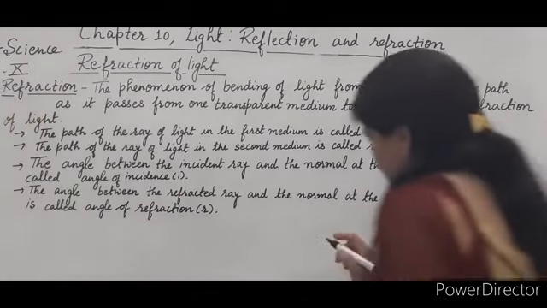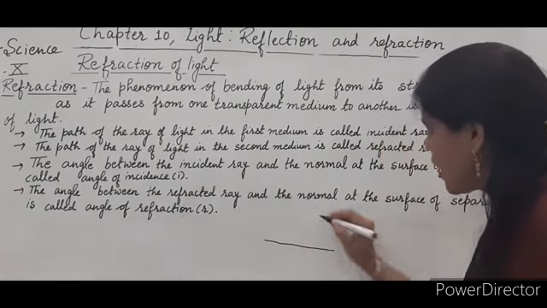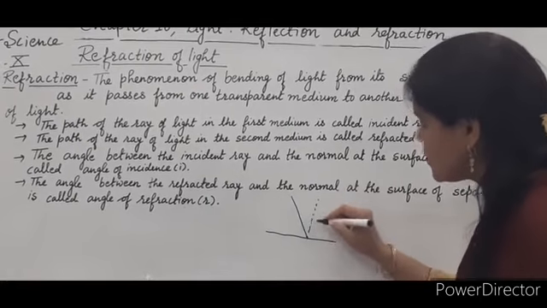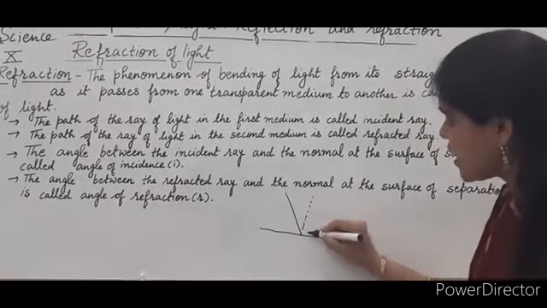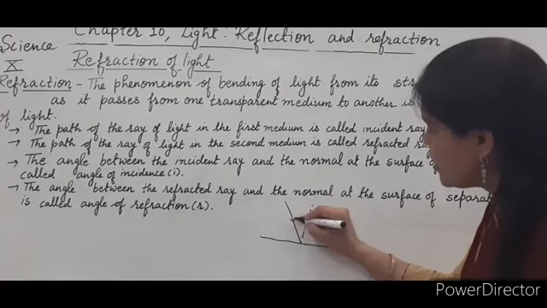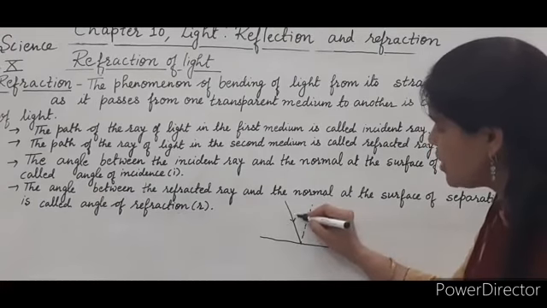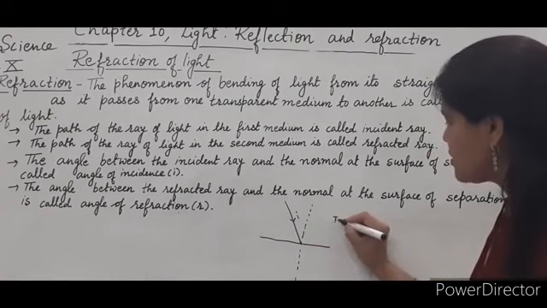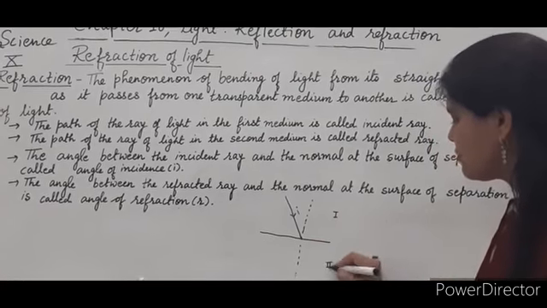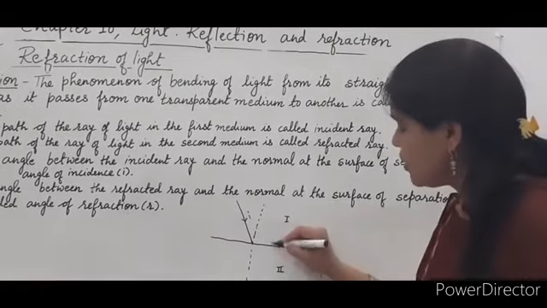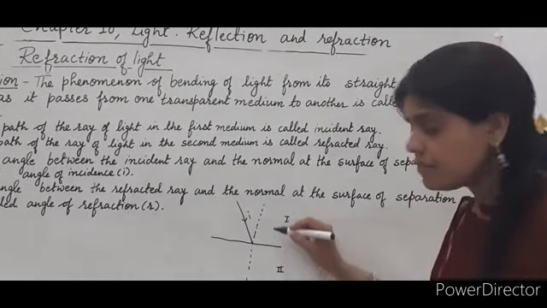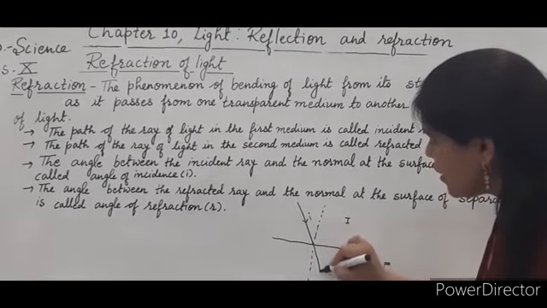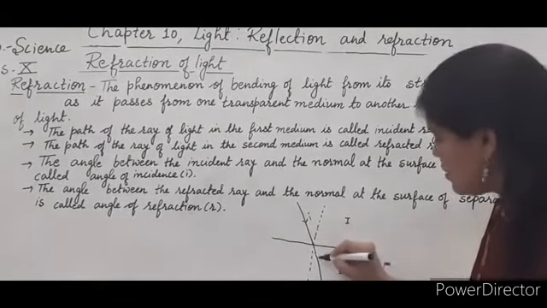So, for example, when light, this ray which strikes on this interface, on the surface, is called the incident ray. This is the first medium, and this is the second medium. On entering the second medium, it refracts.